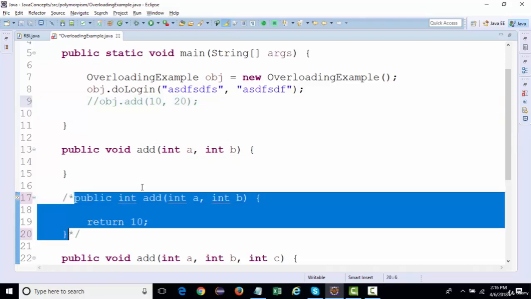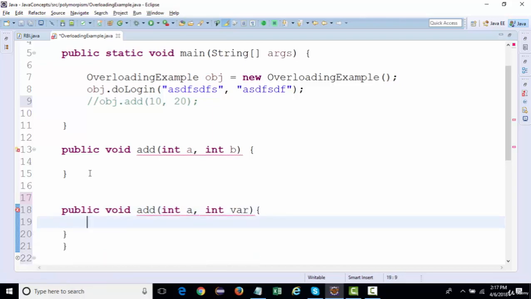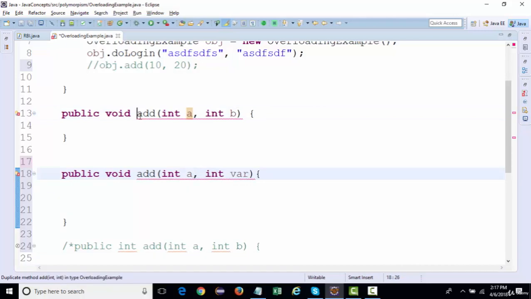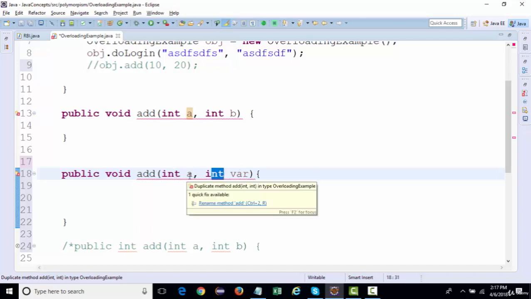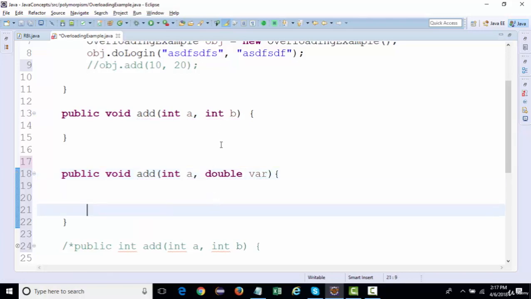Now again, let's say you thought of creating a method with the same name, same signature, but a different variable name. Will it work? No, it will not work. No matter that the variable names are different, the signature remains the same, the types remain the same. So if the types are the same, it will not work. It will show you duplicate methods.